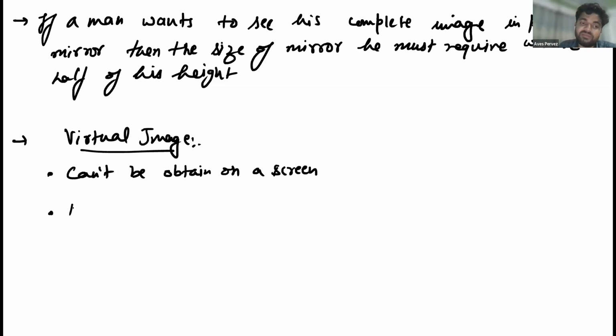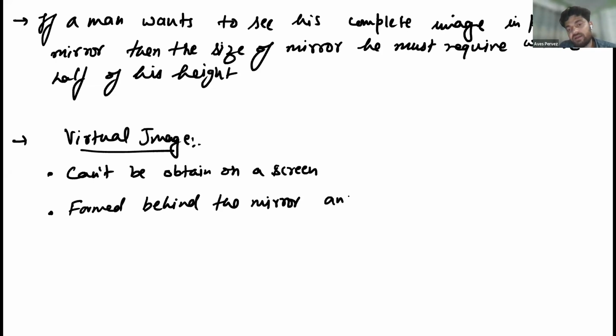Okay, it always forms behind the mirror.